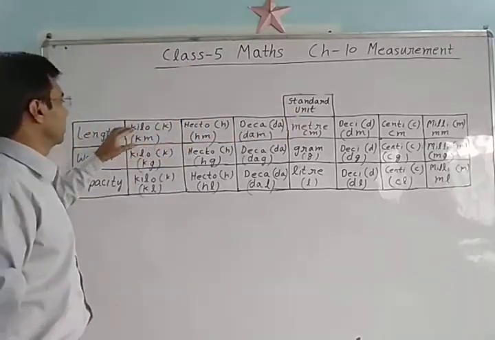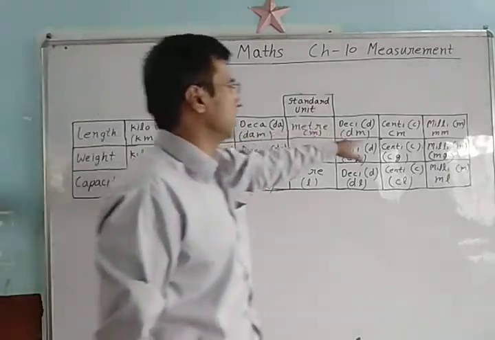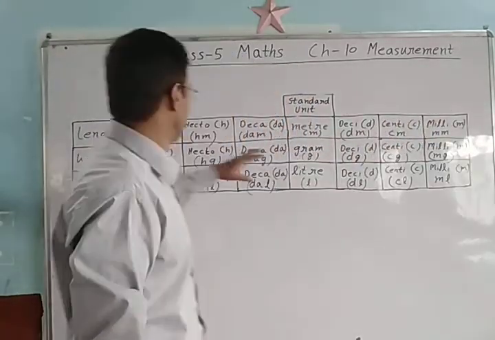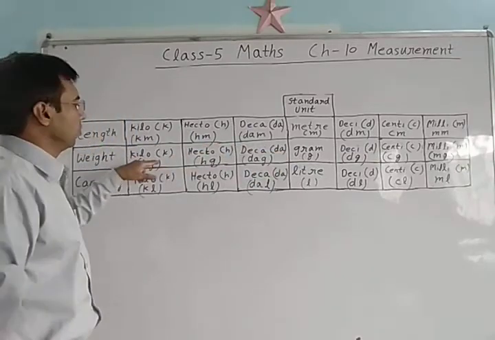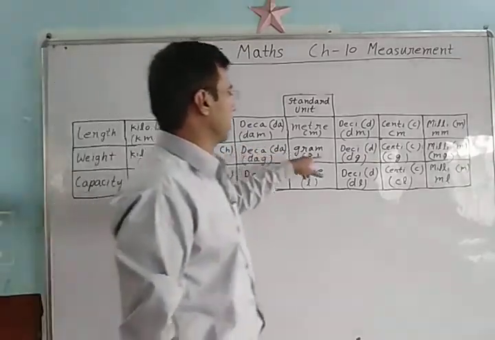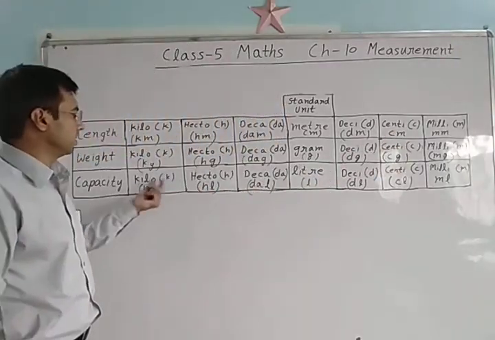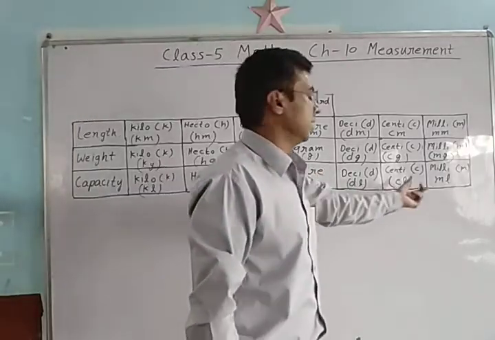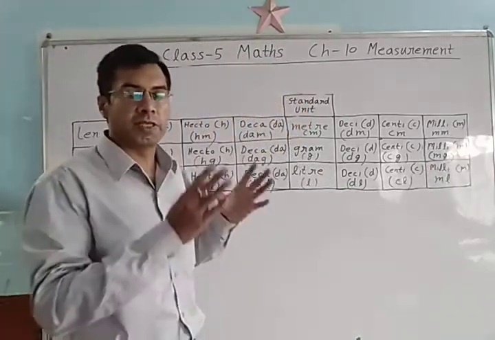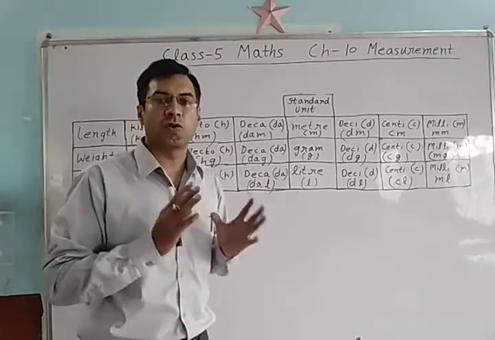If we add meter with these units: kilometer, hectometer, decameter, decimeter, centimeter, millimeter. If we add the standard unit gram: kilogram, hectogram, decagram, decigram, centigram, milligram. When we add liter: kiloliter, hectoliter, decaliter, deciliter, centiliter, milliliter. Means kilo, hecto, deca, deci, centi, milli are common.